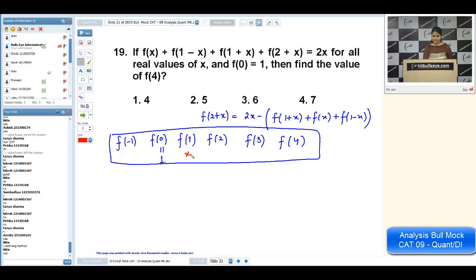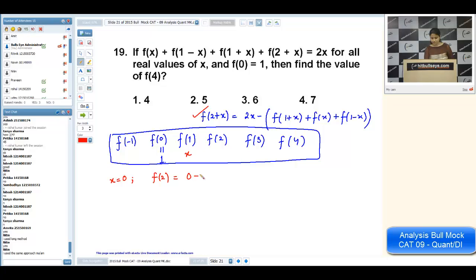Now I'm using the relation. In this relation, I'm putting x as 0. If I put x as 0, f of 2 will be equal to 0 minus f of 1, which is x, plus f of 0, which was 1, plus f of 1 again, that is x. So I'm getting f of 2 as minus 2x minus 1.